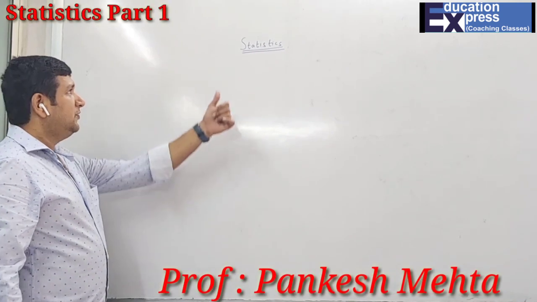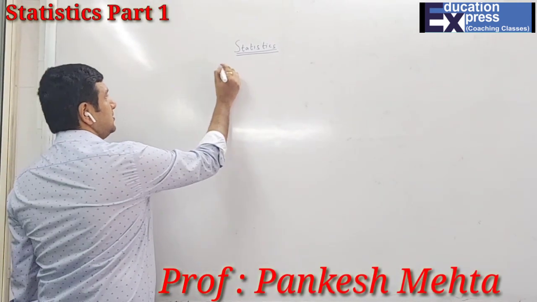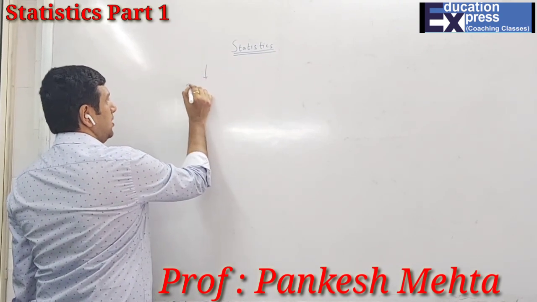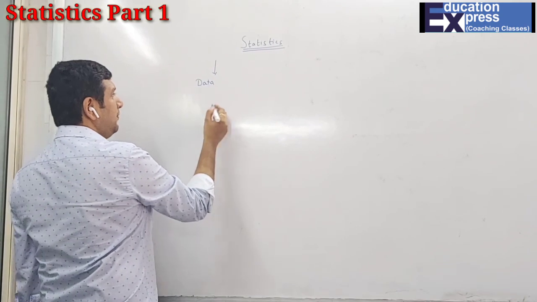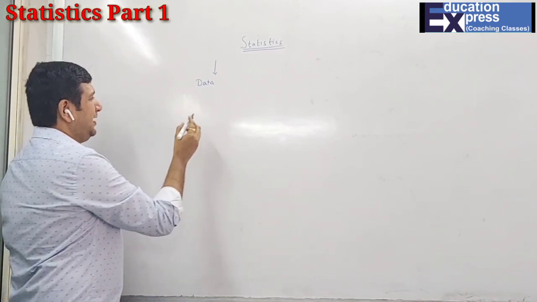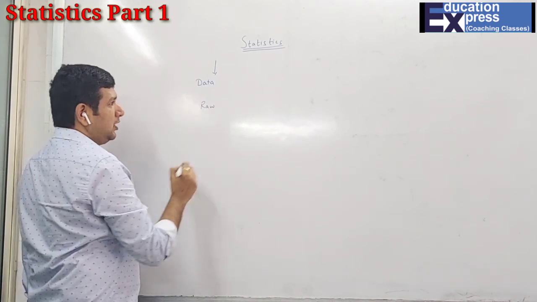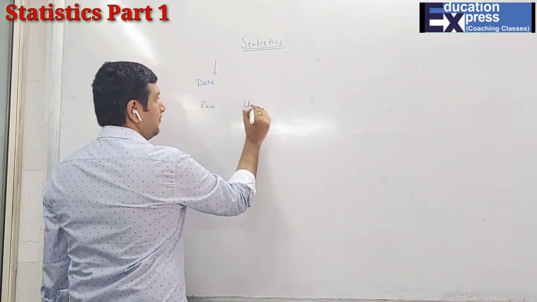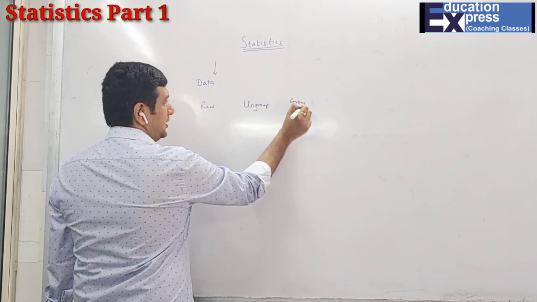Hello students, today we are starting with a new chapter called statistics. In statistics, they'll give you data, that is a given thing, and this data can be provided to you in three ways. One is either they can provide you raw data, or ungrouped data, or grouped data.